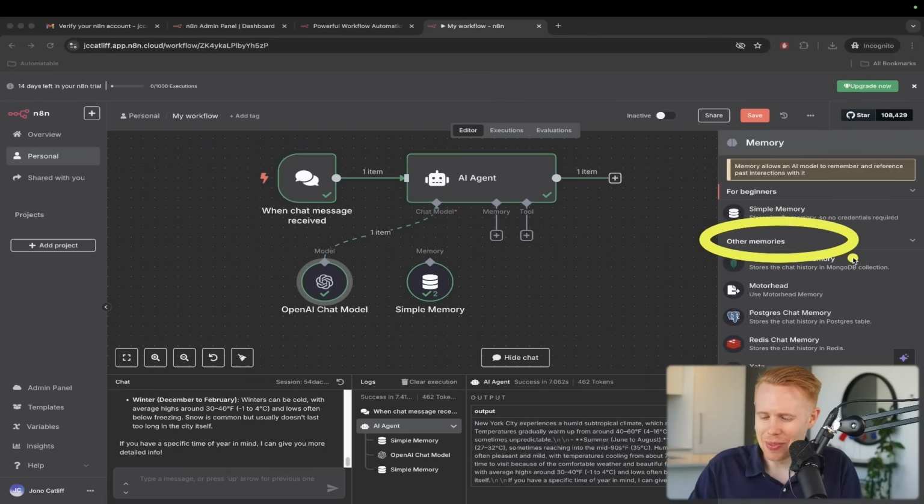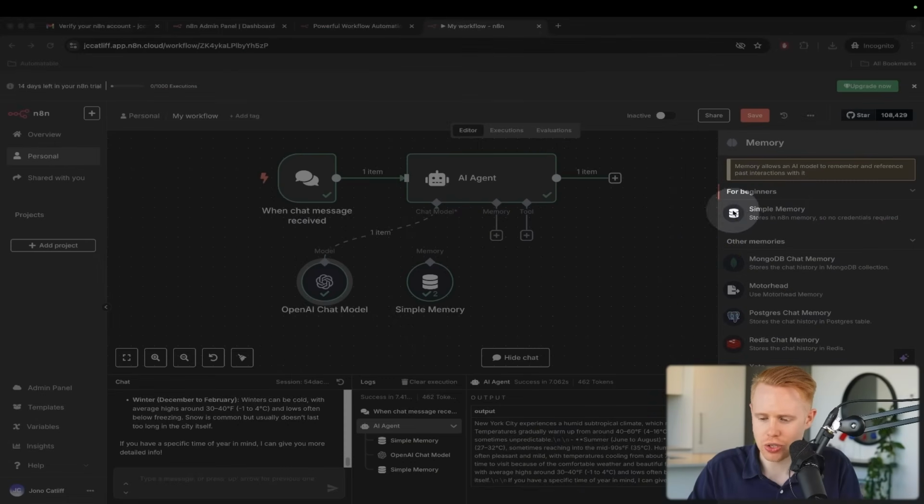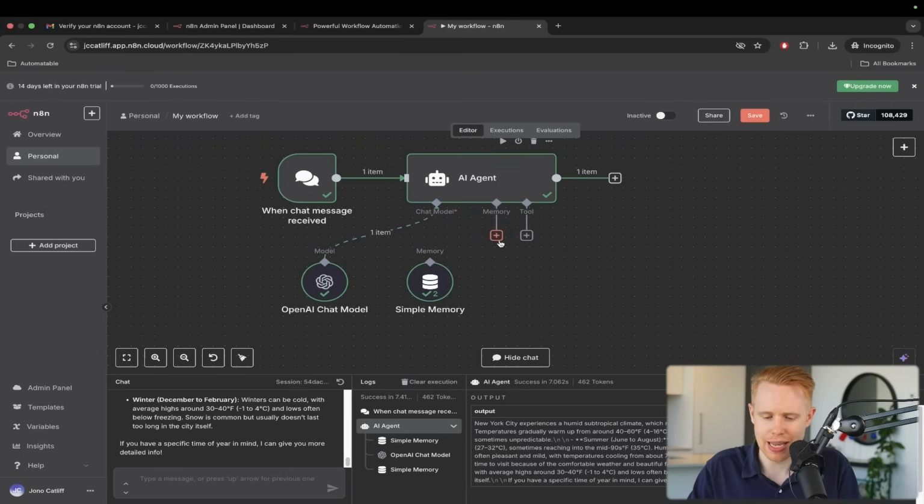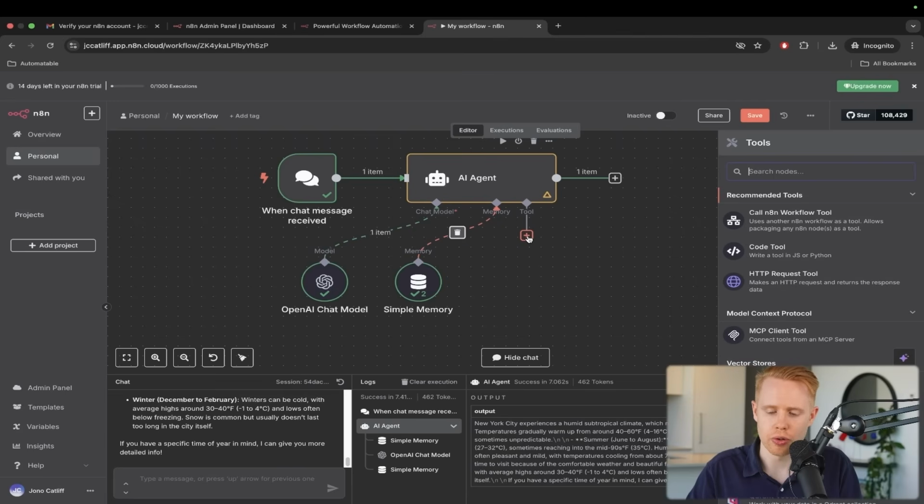Anyways, more or less that is it. In a nutshell, for most of these AI agents, it's pretty much good to go to just use simple memory. Again, it's very easy to set up, and for that reason I would usually use that as my go-to until I need something a bit more heavy duty. If the case arises, then I'd switch, of course.